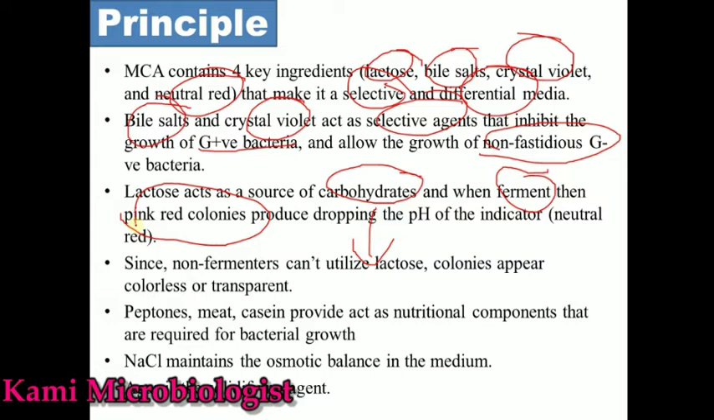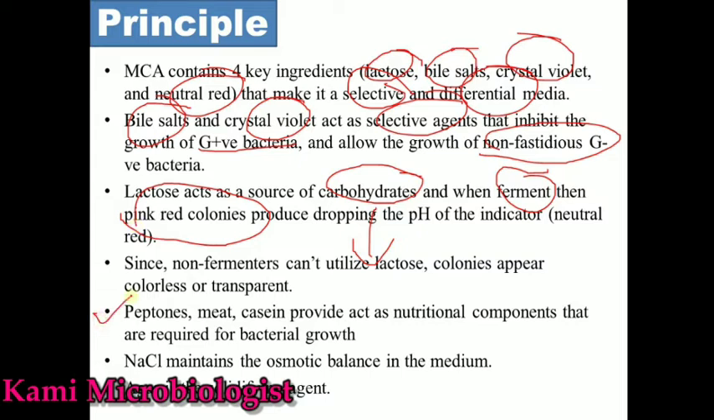Remember guys, this is a lactose-fermented colony, meaning red-pink colonies. When we have non-lactose fermenters, colorless or pale yellow colonies will appear, which indicates that lactose is not utilized by the bacteria.